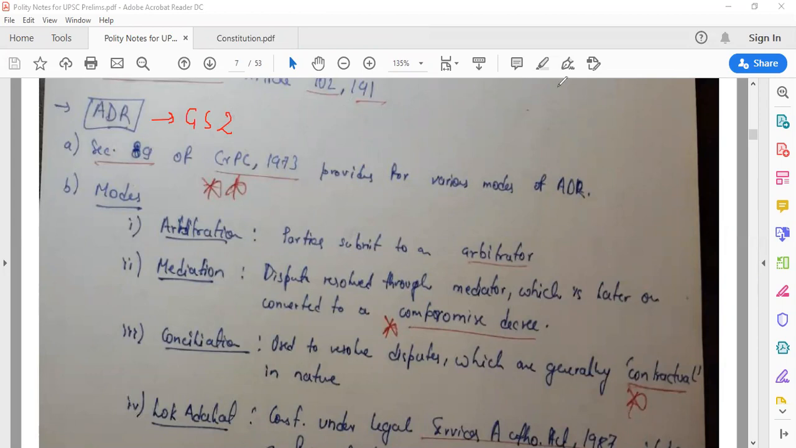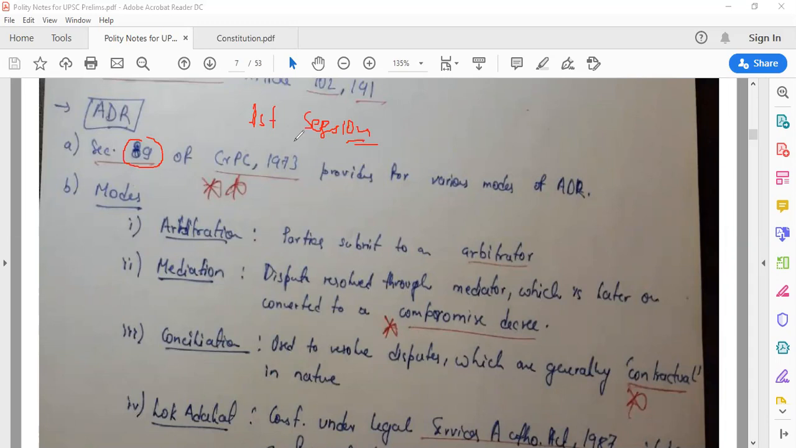But right now we are talking about prelims perspective. We will be doing things from prelims perspective, so let's see the things which are important from prelims perspective. ADR, section 89 of CRPC 1973. In the first session, this is the sixth session which we are having of polity, we talked about CRPC 1973, Criminal Procedure Code 1973.